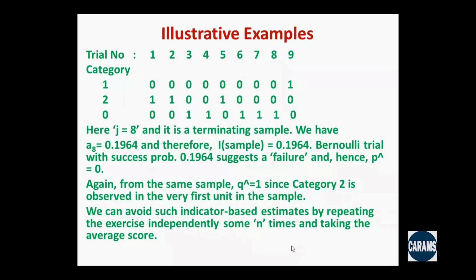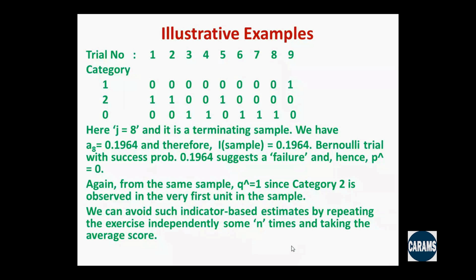And we find our head count J equal to 8, and therefore my computation tells A sub 8 equal to 0.1964, and therefore for this particular sample, the Bernoulli trial will have the success probability 0.1964. We execute the trial and we find that it is a failure, and hence P hat equal to 0. Again, from the same sample, Q hat equal to 1, because category 2 is observed in the very first unit